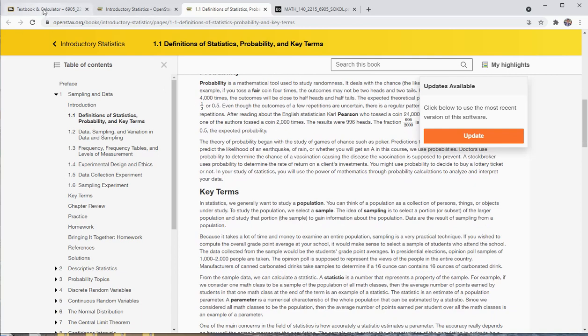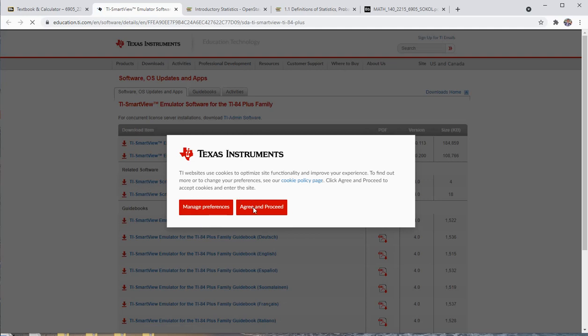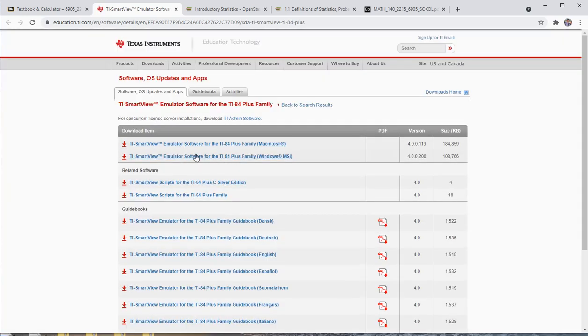It's really good. I also said you need a TI graphing calculator. You absolutely need this. You cannot pass the course without it. We're going to require it heavily. The good news is you can download an emulator. So if you click here, you can download an emulator here, and it comes with a free 90-day trial. So if you have a Windows computer or a Mac, you can use it throughout the course. It'll just show up on your computer. It's really, really good.